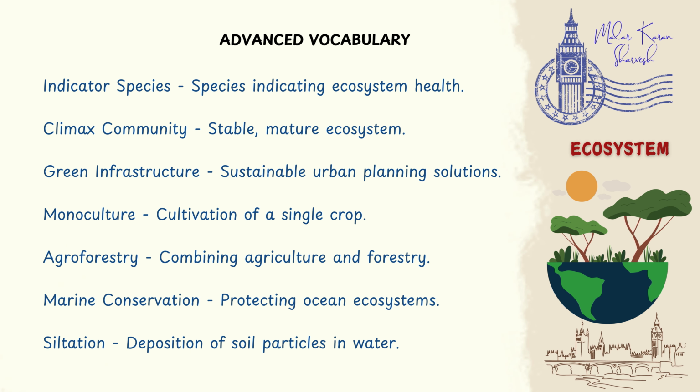Indicator species, species indicating ecosystem health. Climax community, stable mature ecosystem. Green infrastructure, sustainable urban planning solutions. Monoculture, cultivation of a single crop. Agroforestry, combining agriculture and forestry.